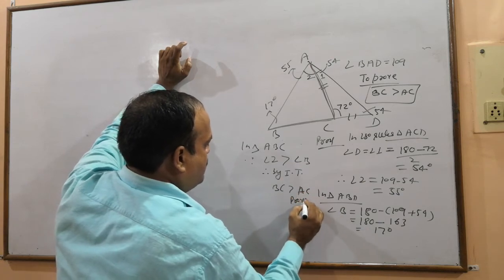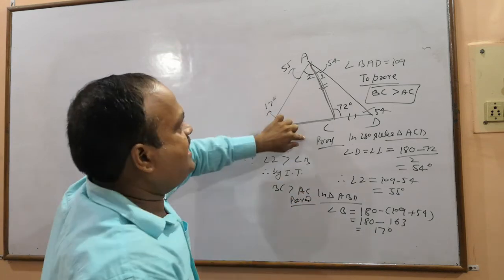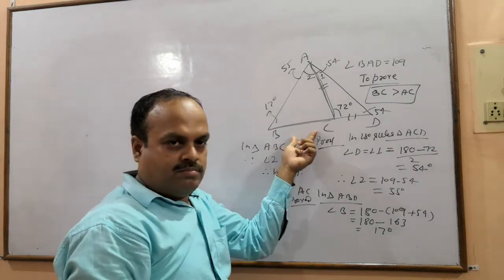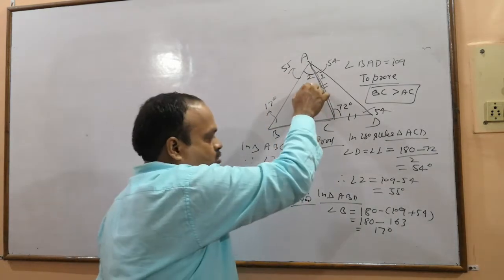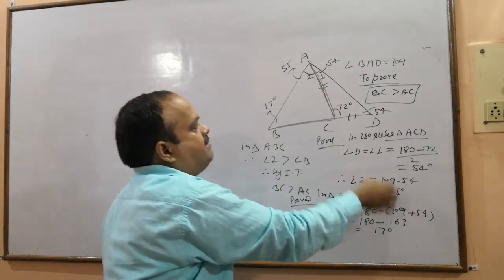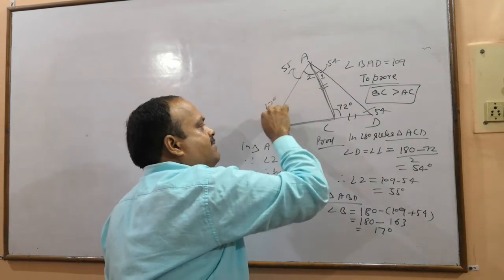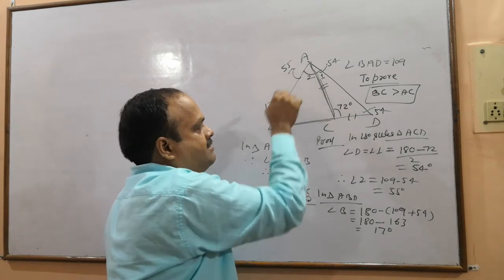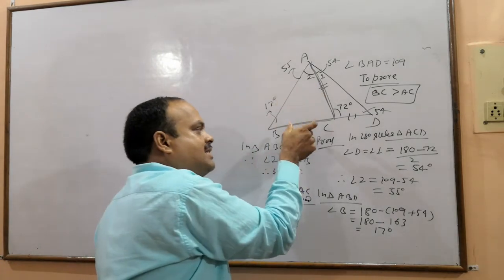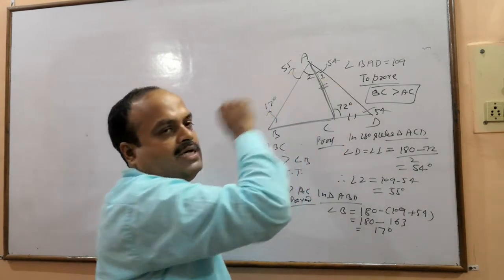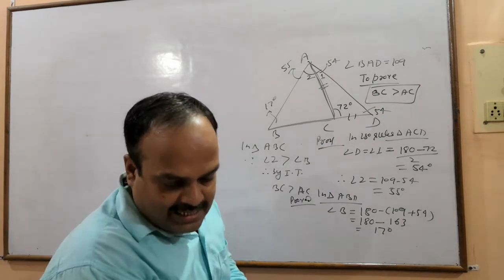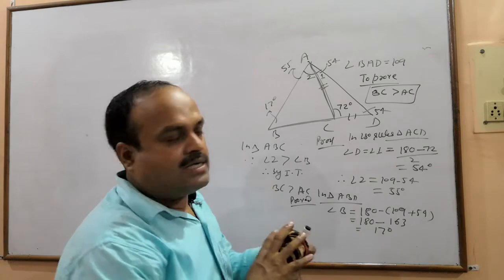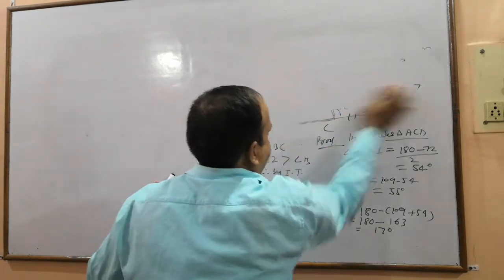Proved. BC is greater than AC because 55 is more than 17. Question number 9 is similar to the third part of 7, so I leave it.